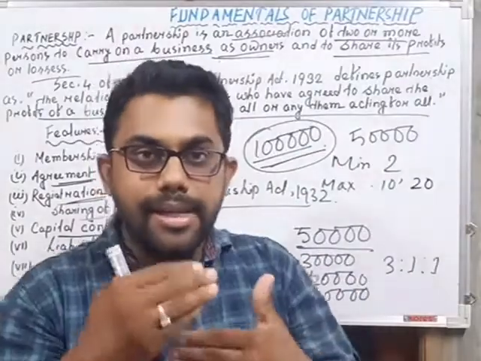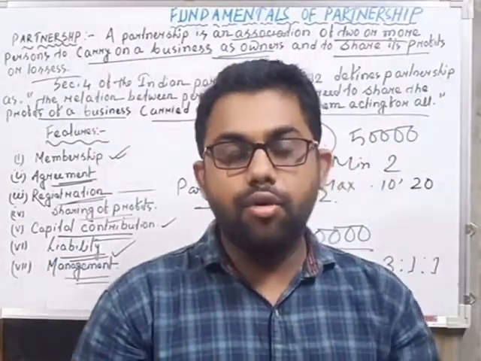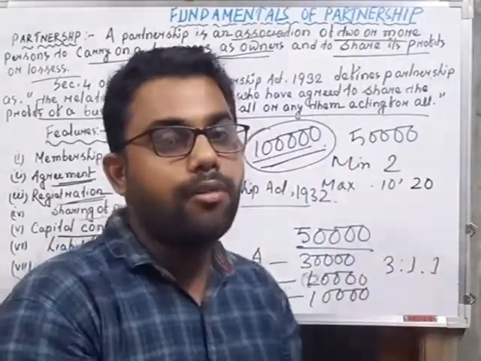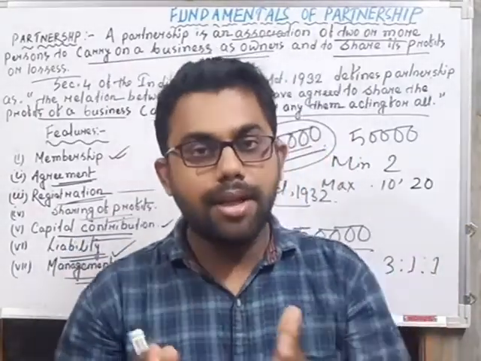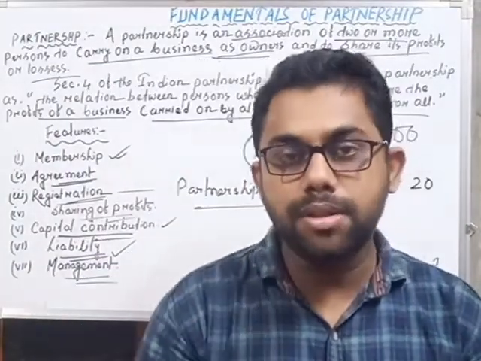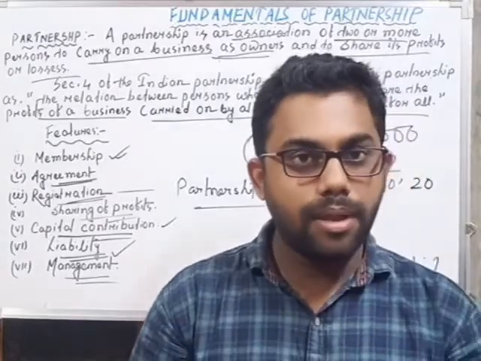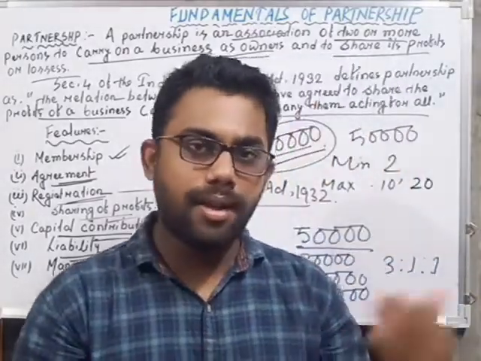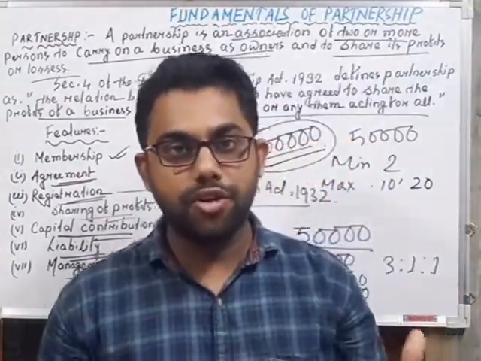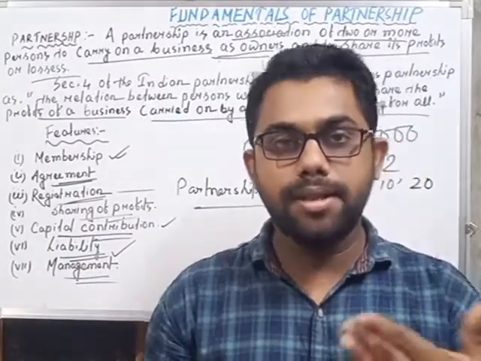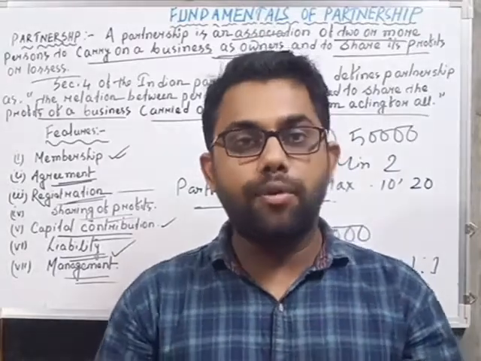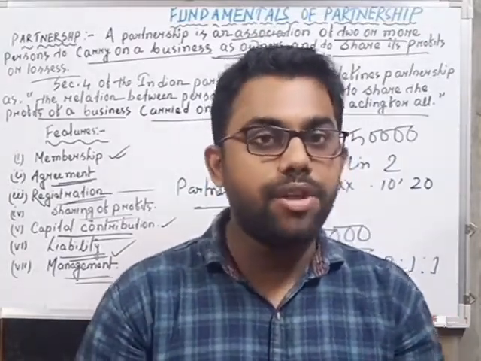Section 4 of the Indian Partnership Act 1932 defines that a partnership is a relation between the partners who have agreed to carry on the business carried on by all or any of them acting for all. That means suppose there are two persons carrying on the business, and among these two persons only one person can act for all. That means one is the active partner and another is the sleeping partner. So it is the relationship between two partners. In simple sense, partnership is the relationship between two or more persons who have decided to conduct a business and also decided to share the profits and losses of the business in a certain profit sharing ratio.